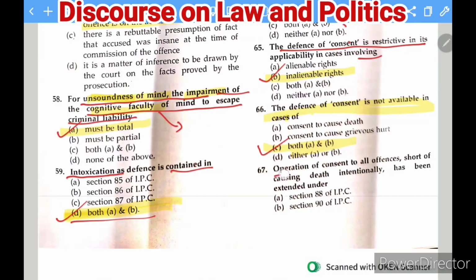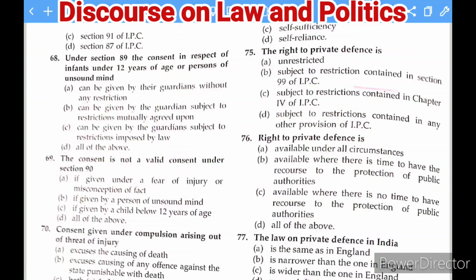Next question: operation of consent to all offences short of causing death intentionally has been extended under which section of the IPC? The options are section 88, section 90 of the IPC, and the right answer is section 88 of the IPC. For this section, the offence short of causing death intentionally has been extended.